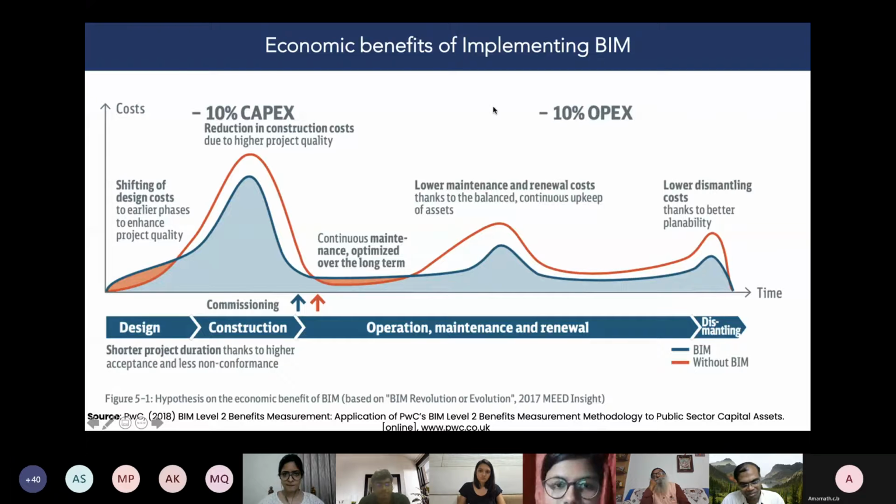This is about the life cycle stages on the x-axis: design, construction, operation, and dismantling. On the y-axis, you can see the cost. The red curve is the cost without BIM, and the blue curve is the cost with BIM. You may ask me a question: sir, in the design phase, without BIM is very cheap, so why are we going with BIM? If you come to construction, with BIM it's actually cheaper. In the CAPEX phase, you are able to save roughly 10% of the construction cost. And during the OPEX phase, again, you are able to save roughly 10% by bringing in BIM.